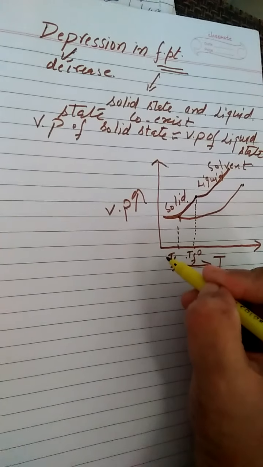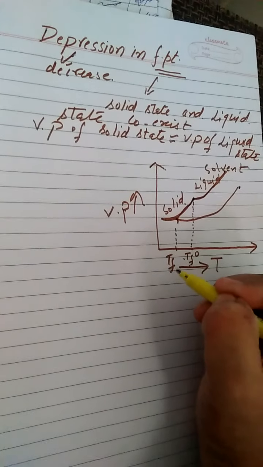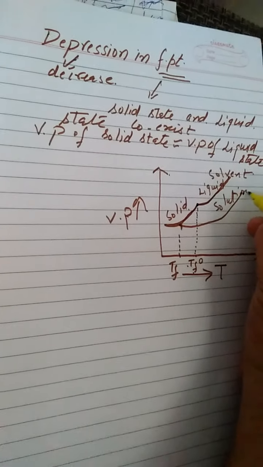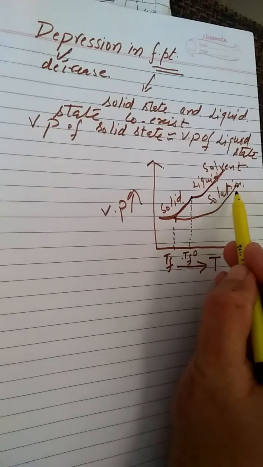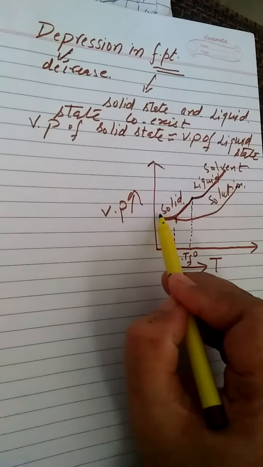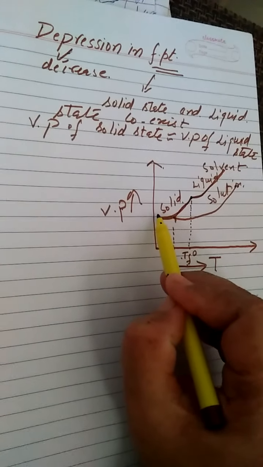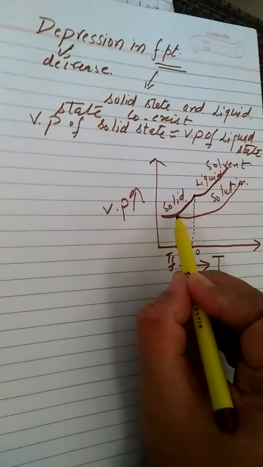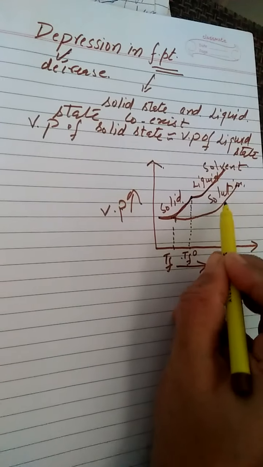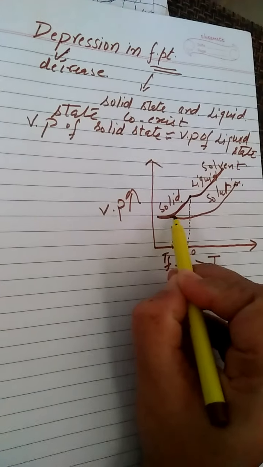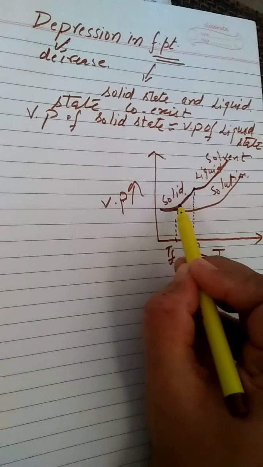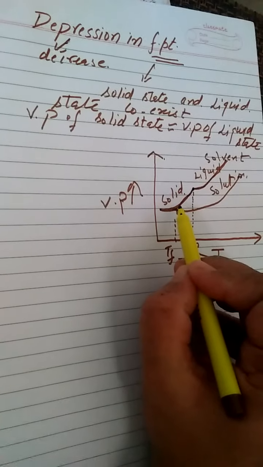That is Tf, where f means freezing and T means temperature: the freezing temperature or freezing point of the solution. That is the liquid state of the solution. When a point is reached where it gets frozen, it is converted into its solid state, but vapor pressure goes on decreasing with the decrease in temperature. And that equilibrium point where the vapor pressure of the solid state becomes equal to the vapor pressure of its liquid state is named as freezing point. At this point they are in equilibrium and coexist.